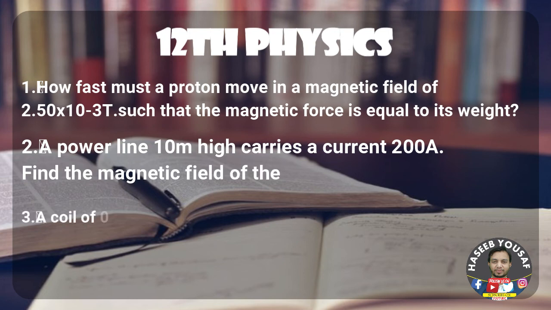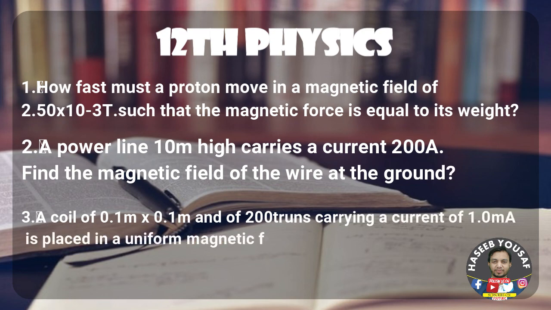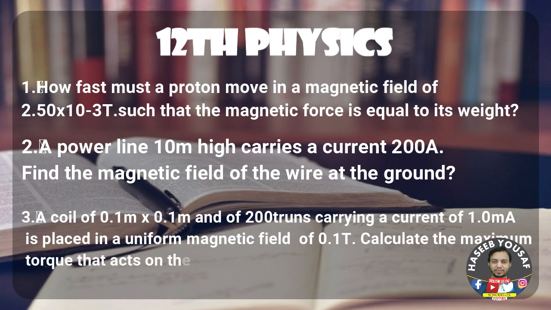Question number 3: A coil of 0.1 meter × 0.1 meter and 200 turns carrying a current of 1.0 mA is placed in a uniform magnetic field of 0.1 T. Calculate the maximum torque that acts on the coil.